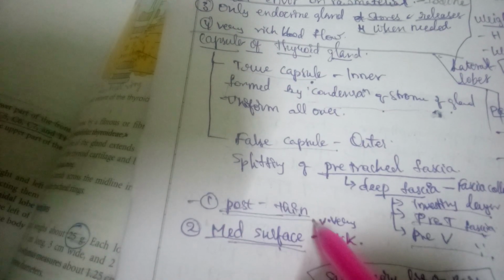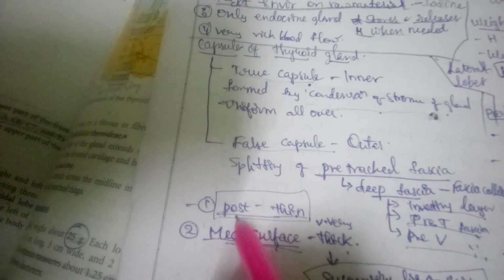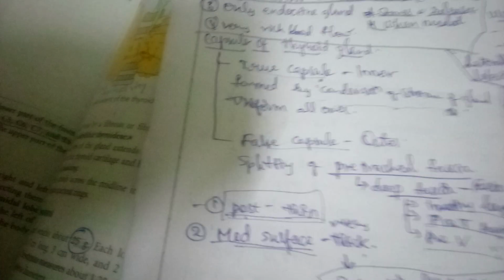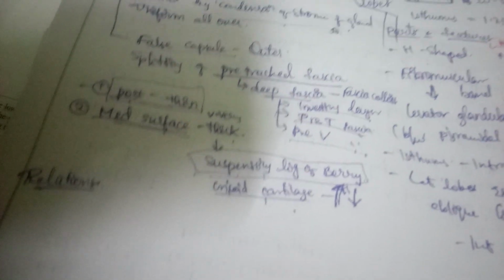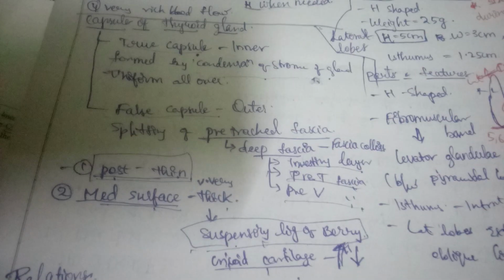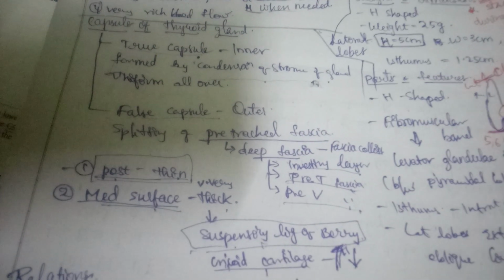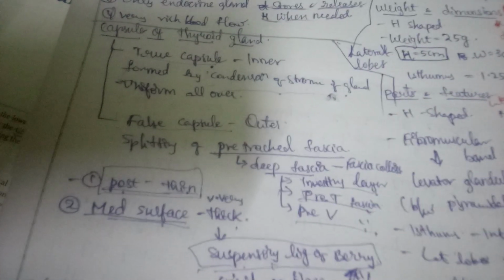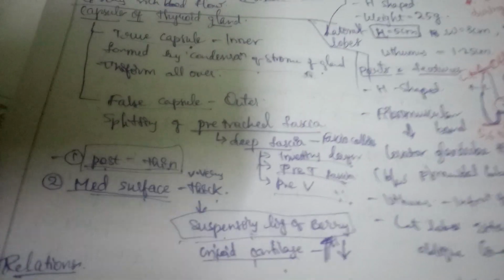So it enlarges posteriorly, as the false capsule there is thin. It bulges posteriorly, causing 3Ds. What is this 3D? Let us see later in the class.